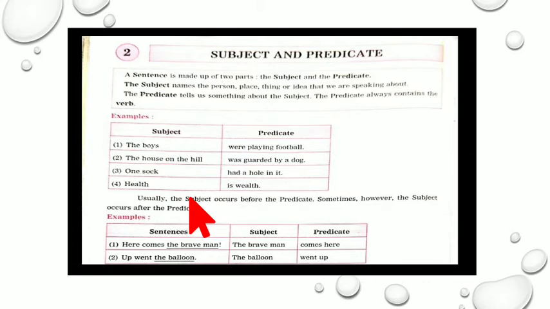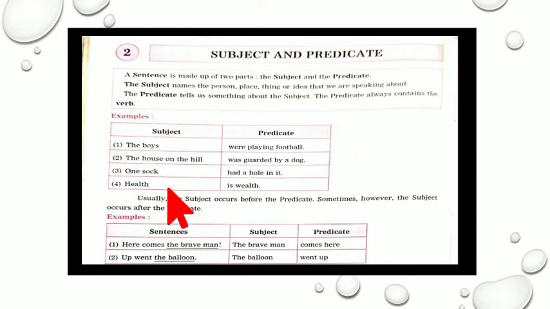Here are examples of the subject and the predicate in column form, let us go through them one by one. The boys. The boys, what were they doing? They were playing football. So we are talking about the boys. What were they doing? They were playing football. And the boys is the subject.